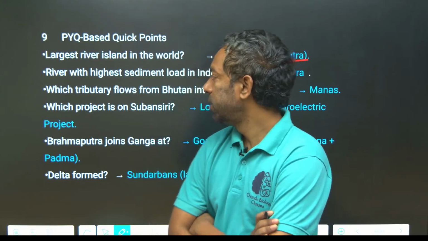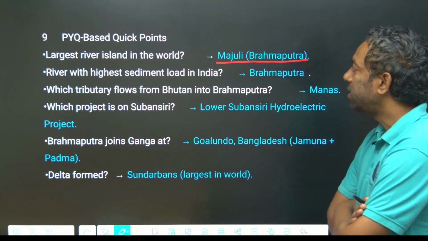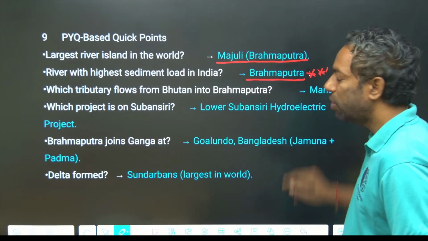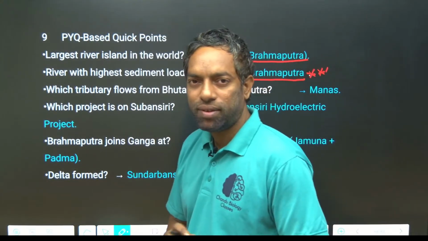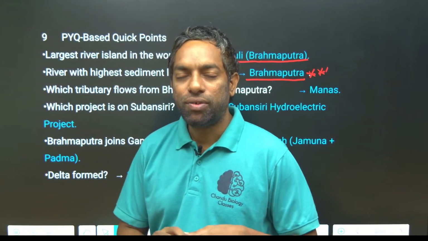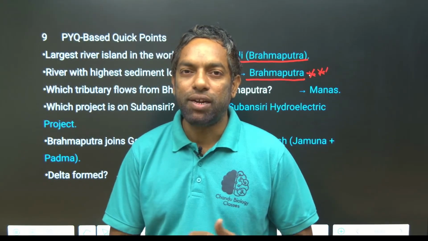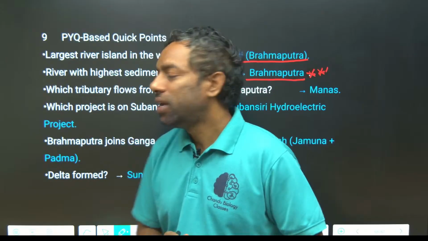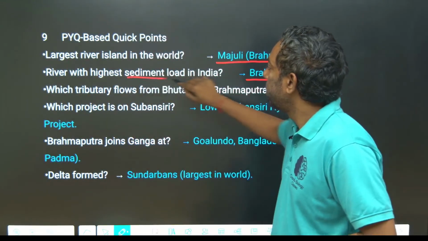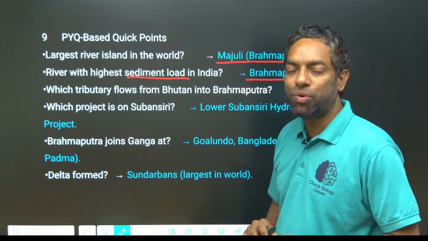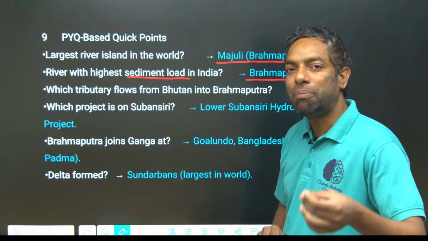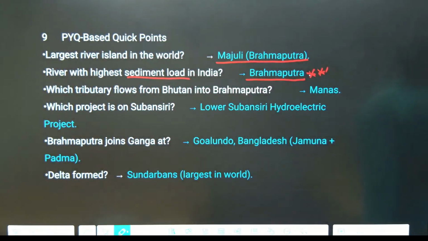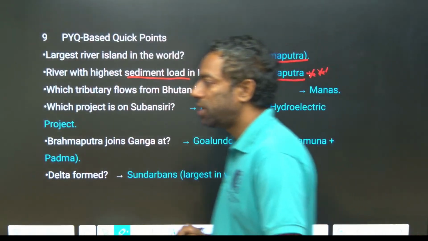River with highest sediment in India: Brahmaputra. This is also important. A river carries water through the mainland, giving fertile soil, and along with water the river carries sediments. Sediment means dust in the water. Most sediment is created by which river? Brahmaputra river. This is also important for the coming exam, guys.